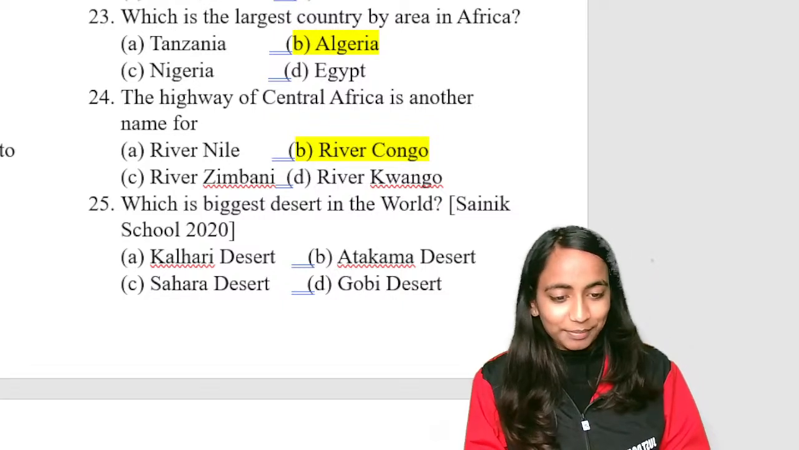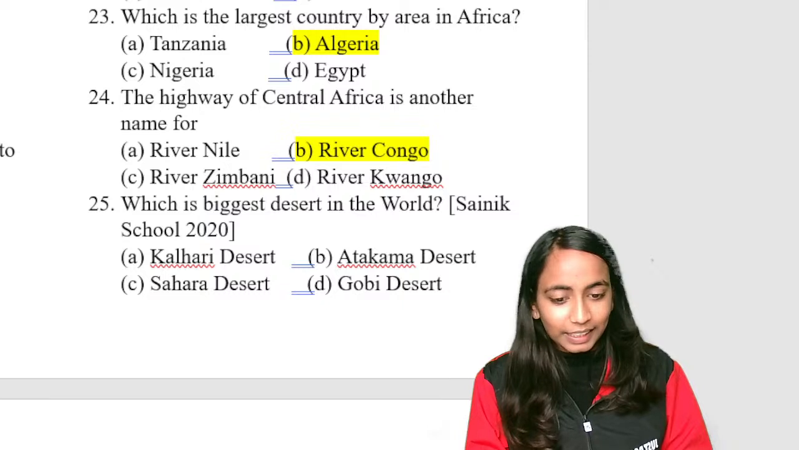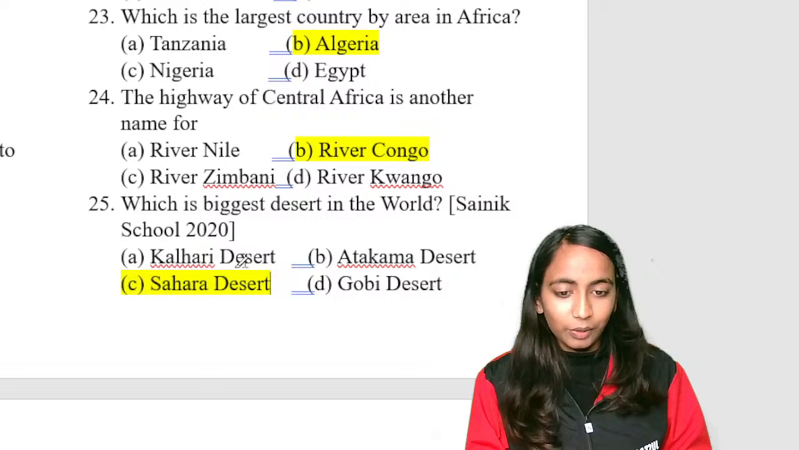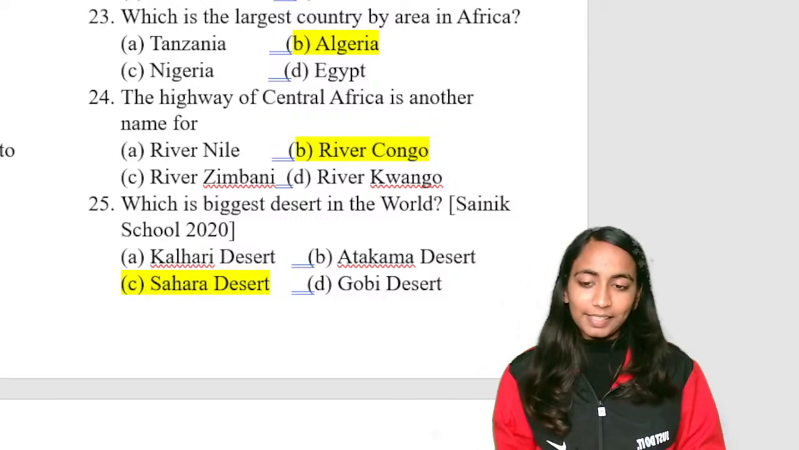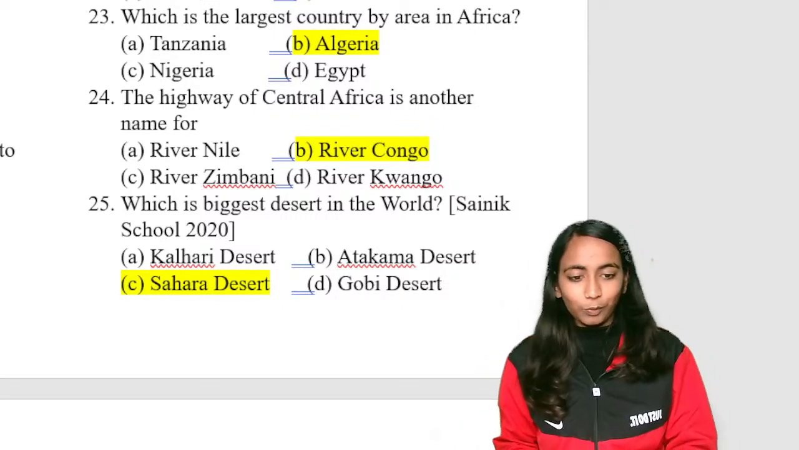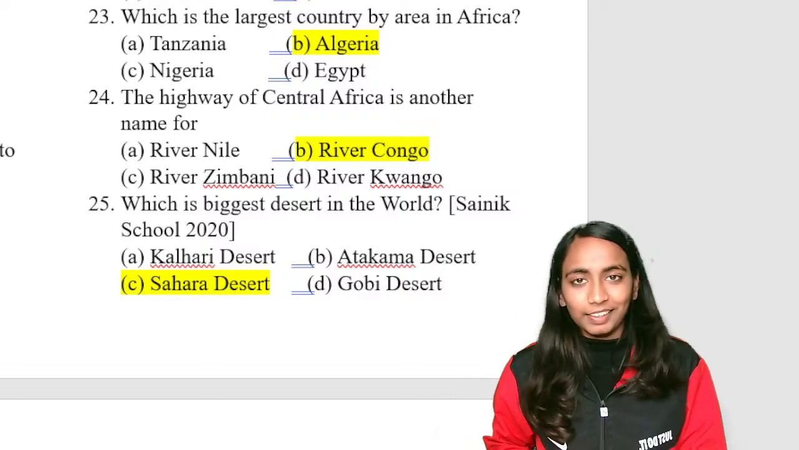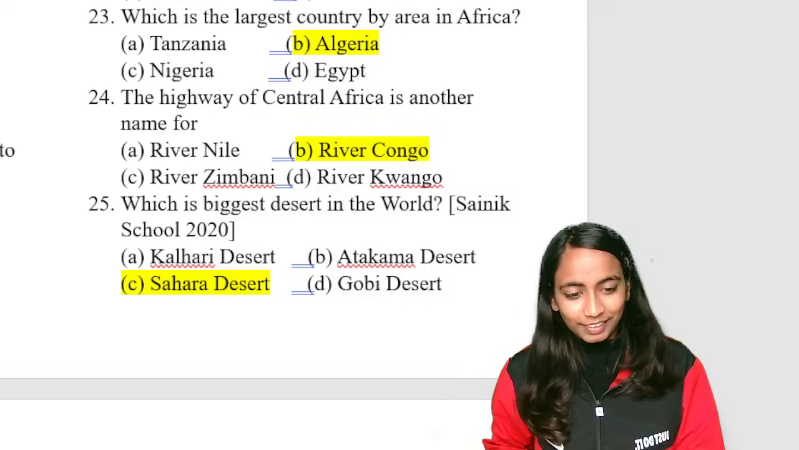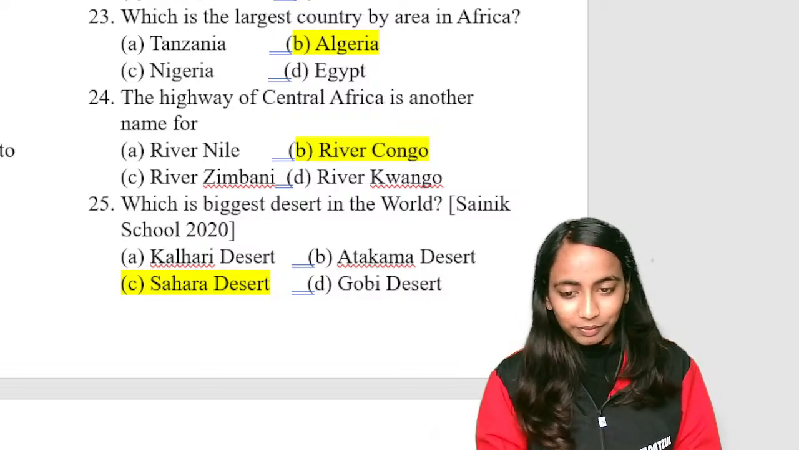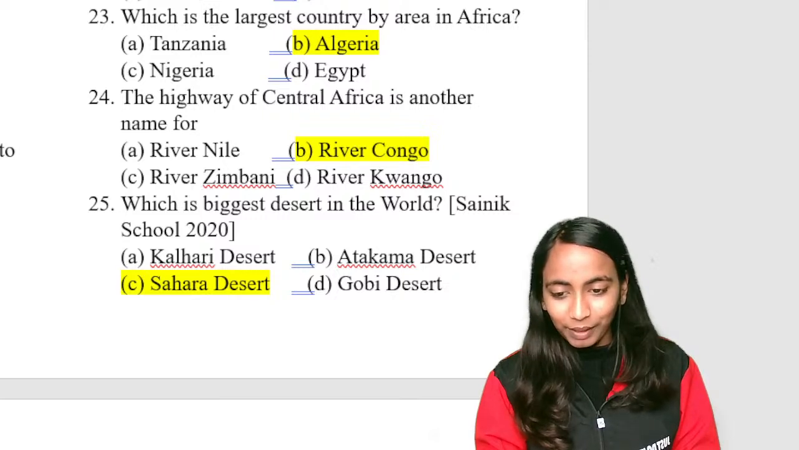Very good. This is a very simple question. Everyone is answering it correctly. What will be the correct answer here? Option C. Sahara Desert is the largest desert in the world. Okay, C is the correct answer. Ayush. Good. Sahara Desert. So this you have to keep in mind.